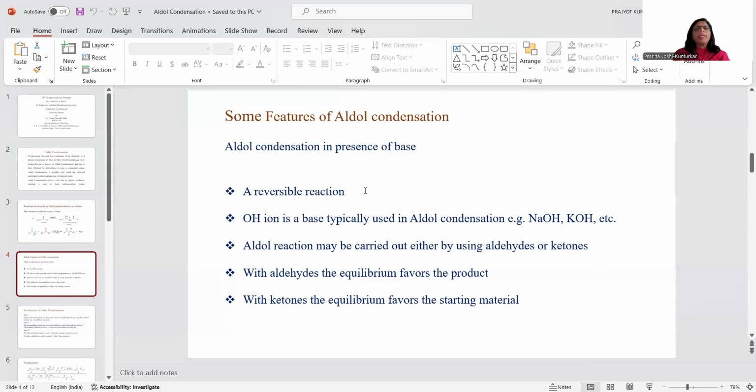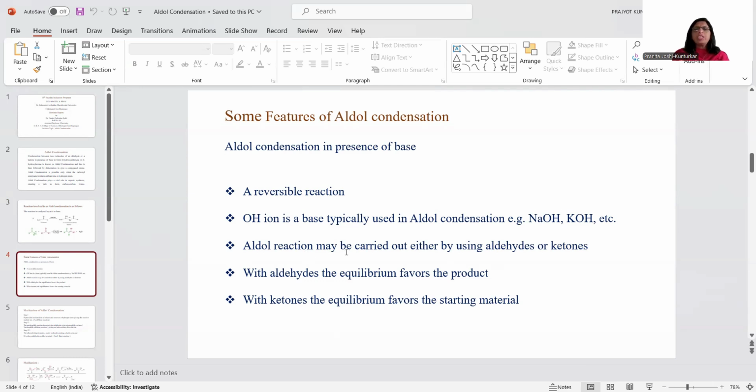Now, generally, in this aldol condensation reaction, hydroxyl ion OH minus is a base typically used. For example, here I have mentioned sodium hydroxide and potassium hydroxide. But instead of that, potassium tertiary butoxide or sometimes potassium carbonate may be used as a base in aldol condensation reaction.